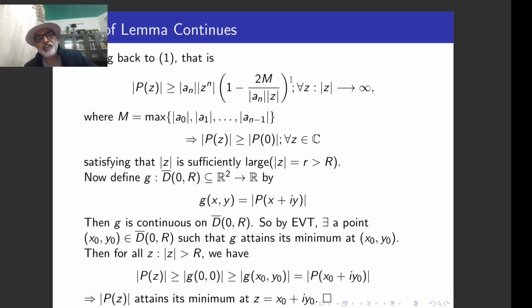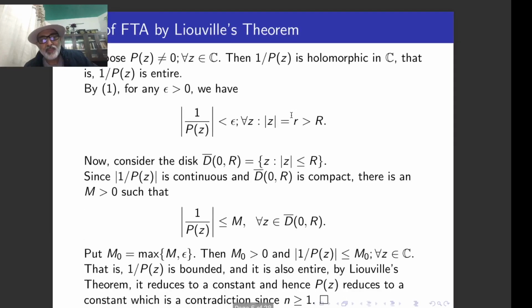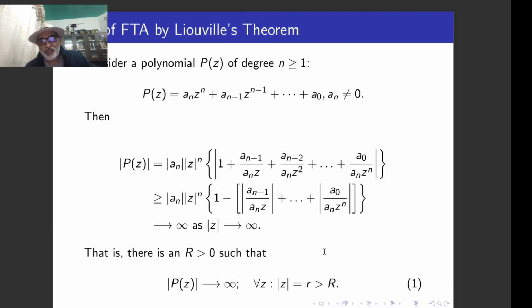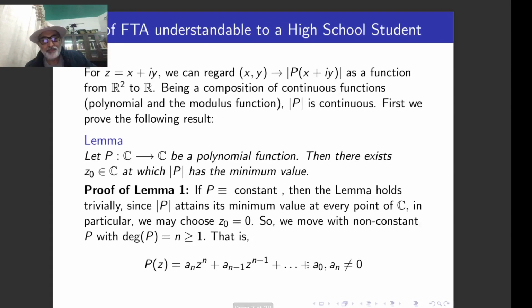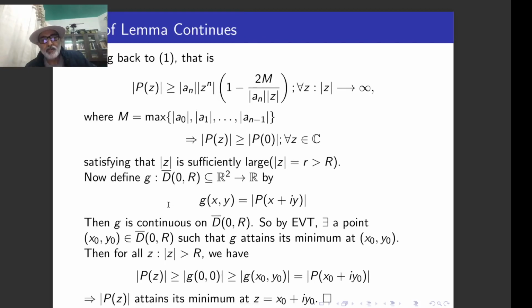It is not necessary that we take this expression by utilizing this m and all that. We can simply consider this expression, which we denoted by 1, because modulus of p(z) tends to infinity as mod z tends to infinity. So that means when mod z is very large, then this thing is bounded below by any positive number, because it tends to infinity. So using this estimate, we can immediately talk about this estimate, because mod p(z) tends to infinity. And this is the minimum value, remember.